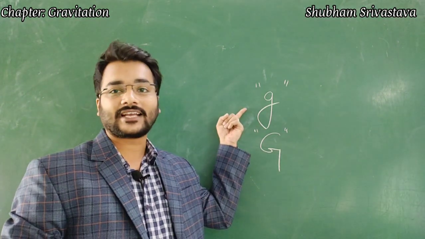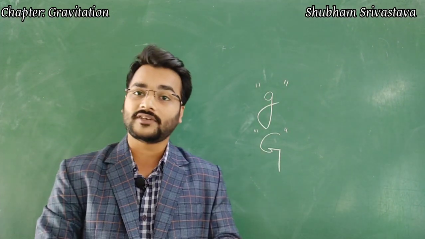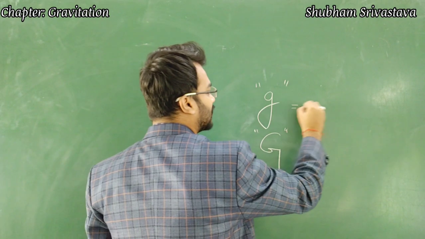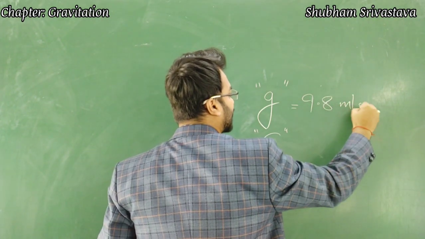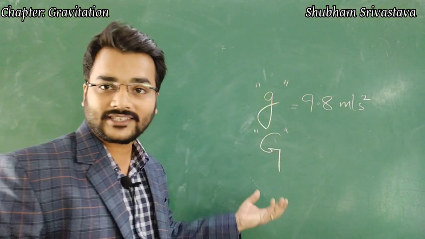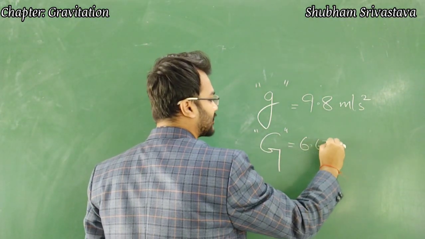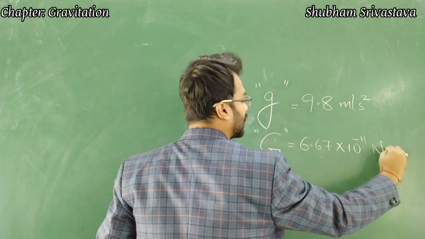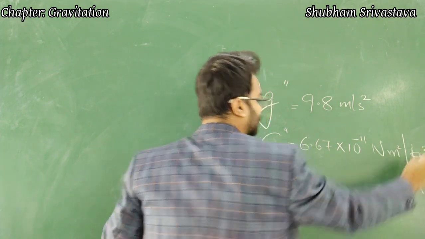Small g is the acceleration due to gravity, whereas capital G is the universal gravitational constant. The value of small g on earth is 9.8 meter per second square, and the value of capital G is 6.67 into 10 to the power minus 11 Newton meter square per kg square.